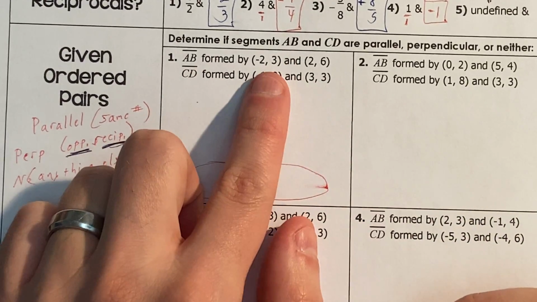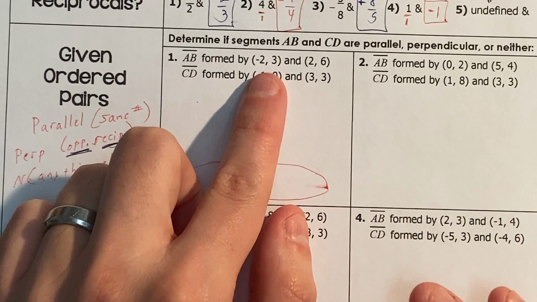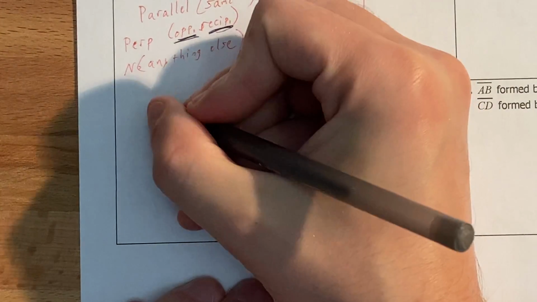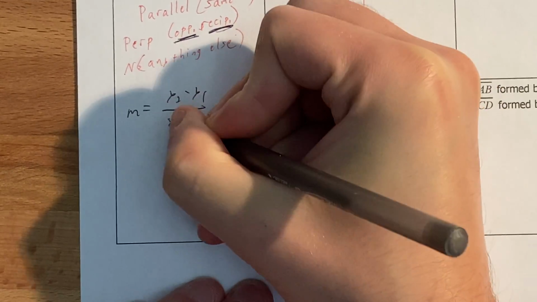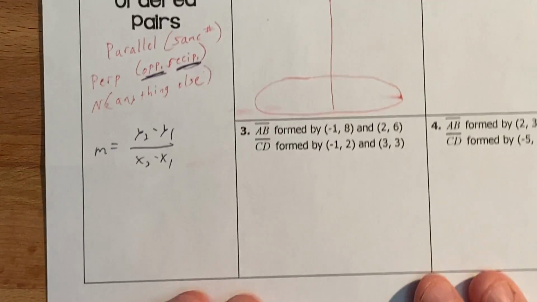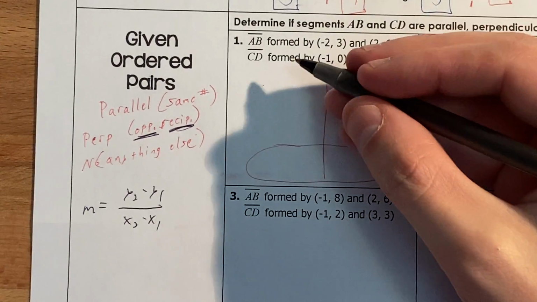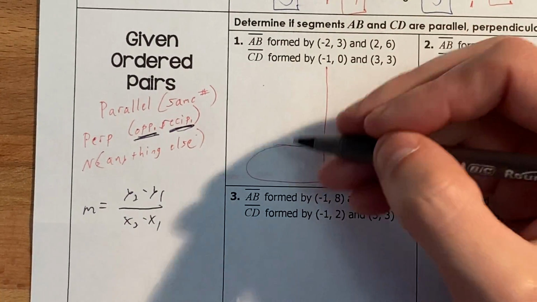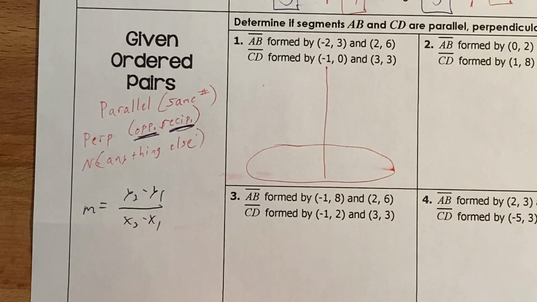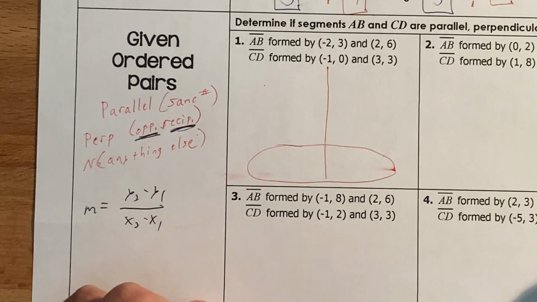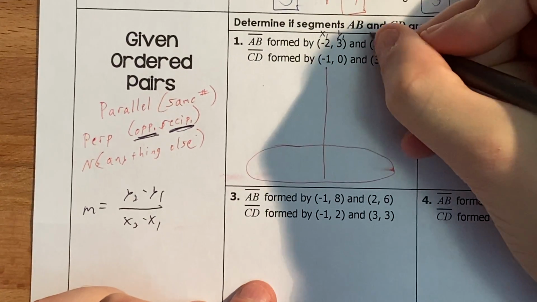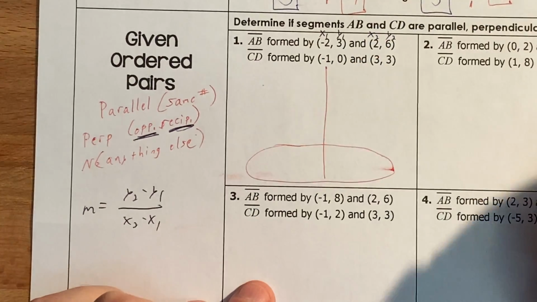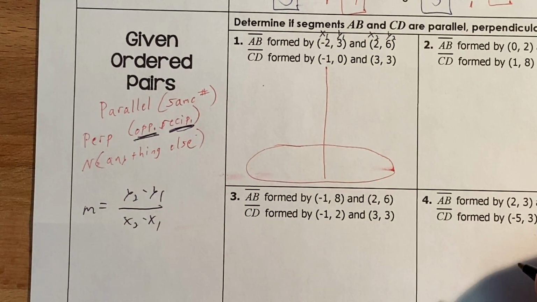Going forward, the slope formula, if you have forgotten it, I'll also write it down here. The slope is equal to y2 minus y1 over x2 minus x1. So I would suggest pausing at this point to see if you can find the slope of this one, to see how much you need to review or not. Okay, with that said, this is x1, y1. This is x2, y2. Once again, if you were stuck on that part, I would go ahead and pause, see how much you remember.